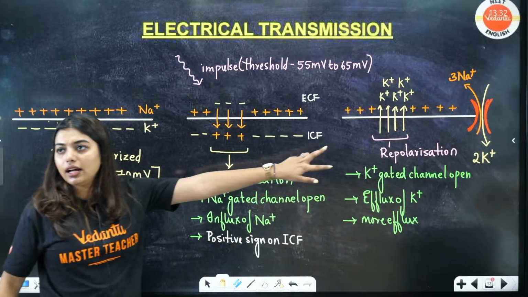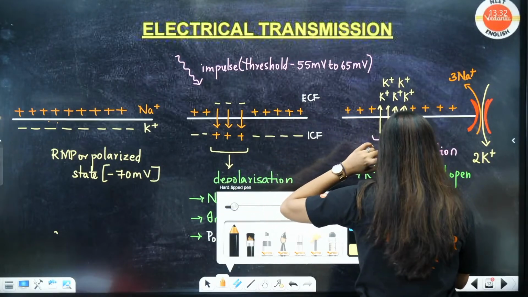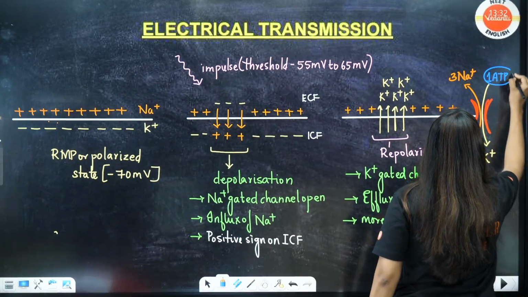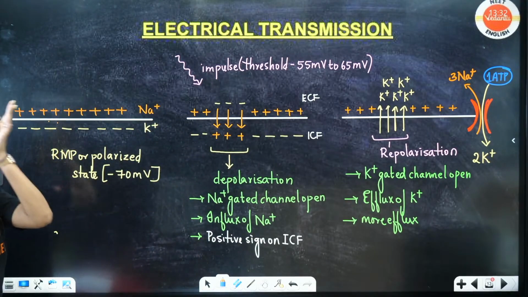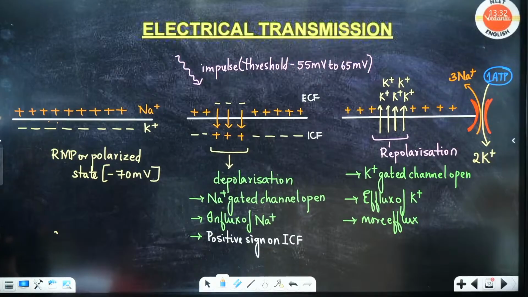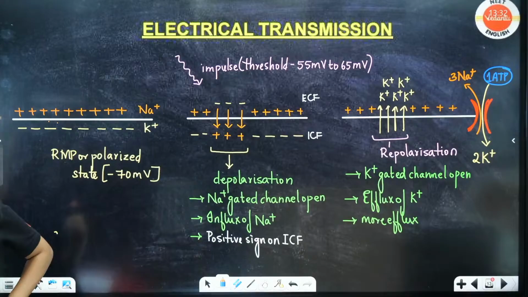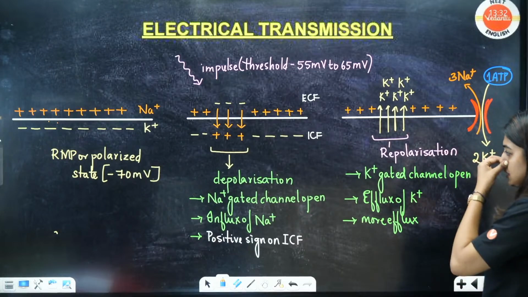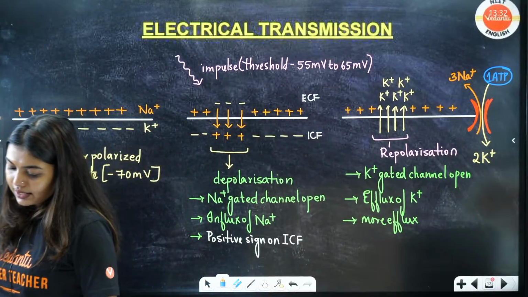Is this clear? Any doubts? This way we'll be able to go back to the polarized stage. Yes, very good. 3 Na out, 2 K inside. Got it? Those who did not see the first example, it's going to be difficult for you to understand. Otherwise, it is easy.